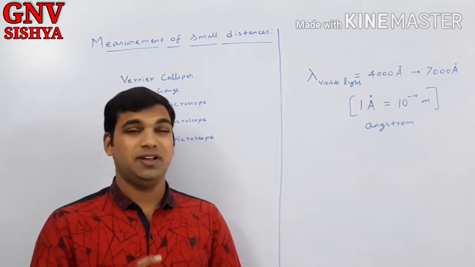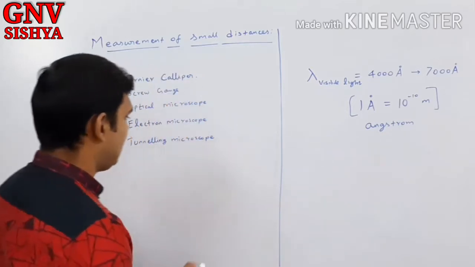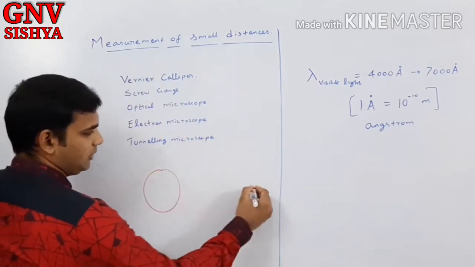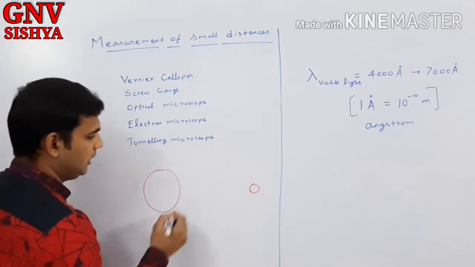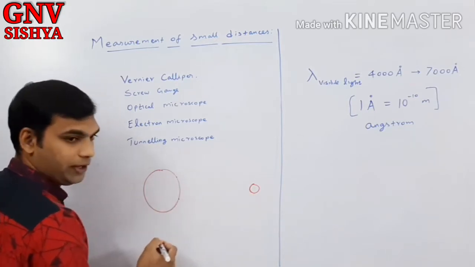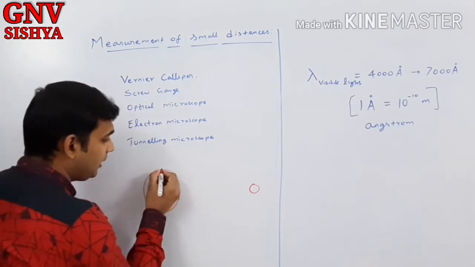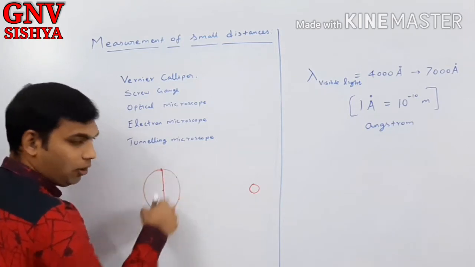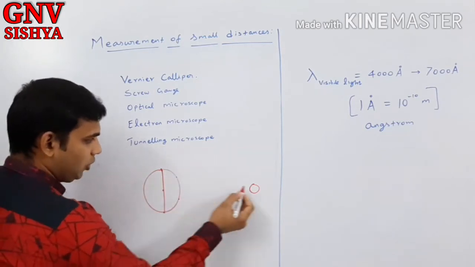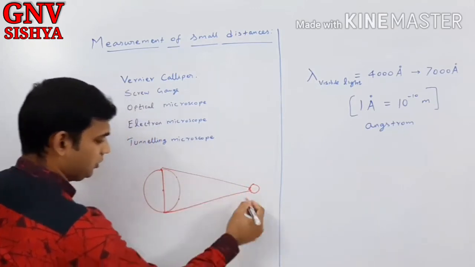Some students, if you're drawing the diagram, please do it properly. If it is asked that some object or planet is viewed from diametrically opposite points on the Earth, many are drawing it taking these two points. That is wrong. That means you have not understood the concept properly. Diametrically opposite points means what? It should be the two ends of the diameter of Earth. So you're viewing the object from the diametrically opposite points on the Earth.